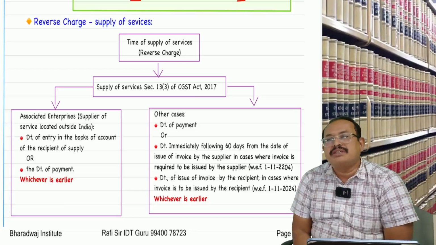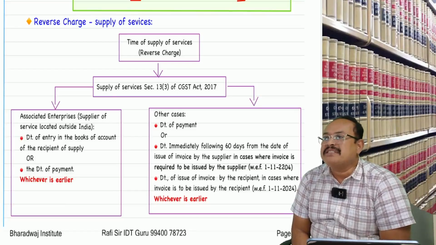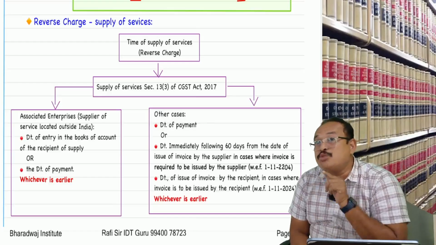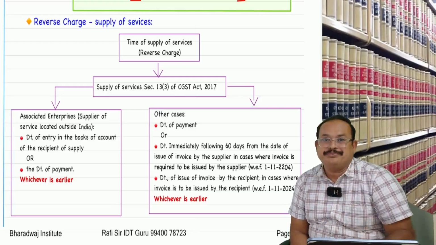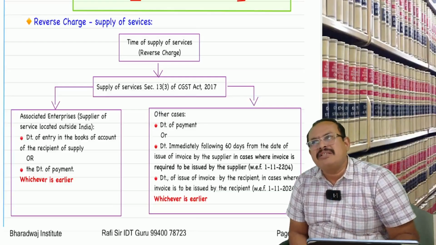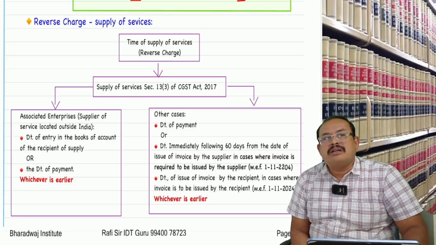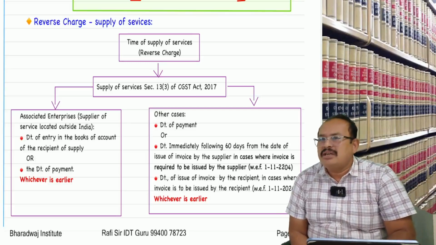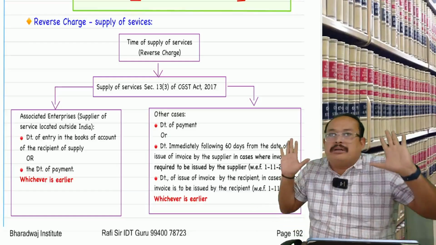Reverse charge, time of supply, supply of services: date of payment, or the first day that occurs after expiry of 60 days from the date of invoice issued by the supplier, if the supplier is required to issue the invoice. When the supplier will issue the invoice, the supplier is a registered person. If the supplier is unregistered, then the date of payment or the date of issue of invoice by the recipient.